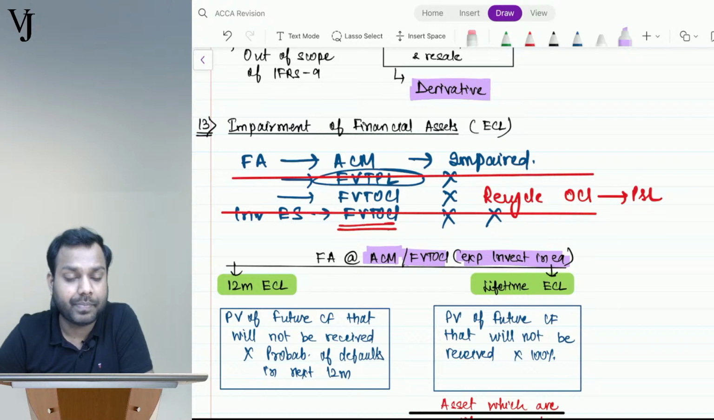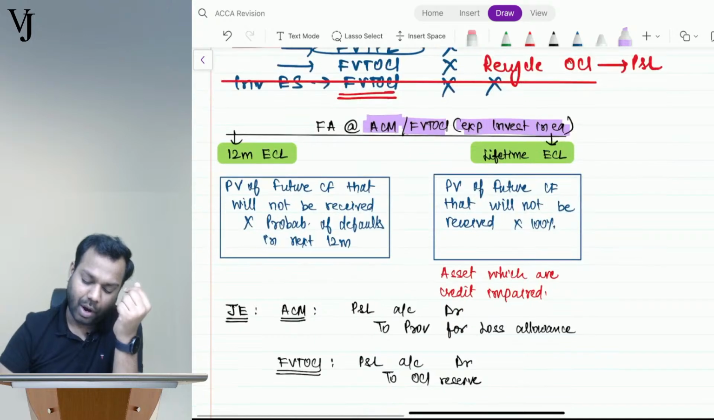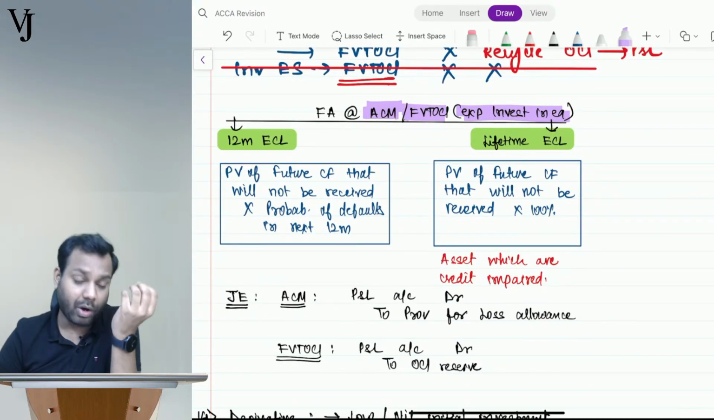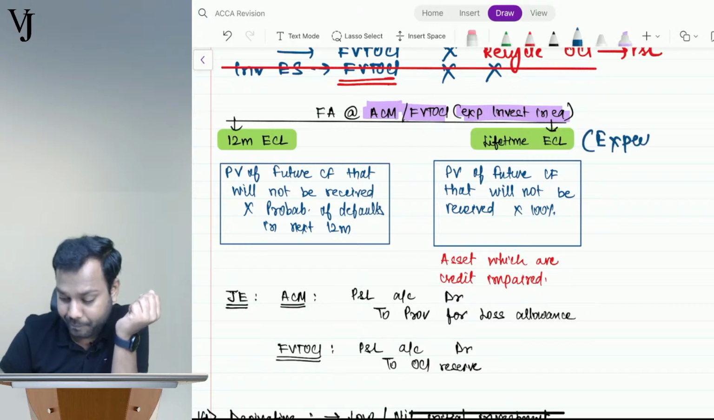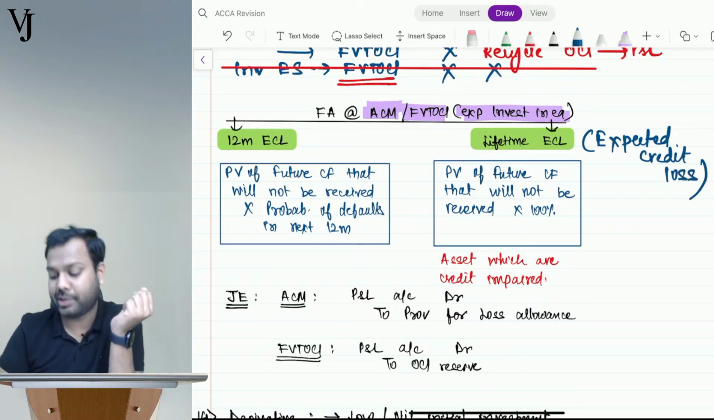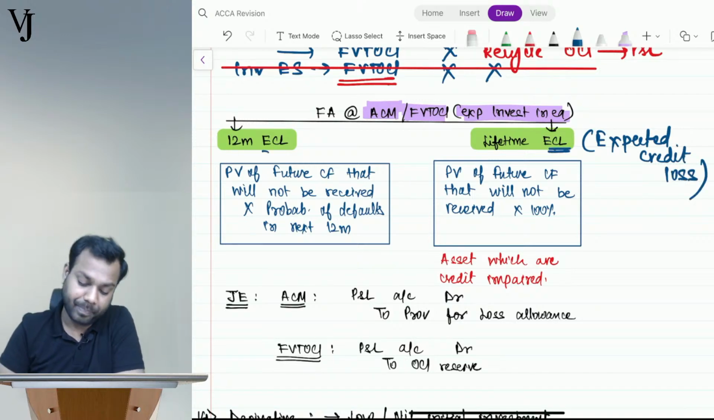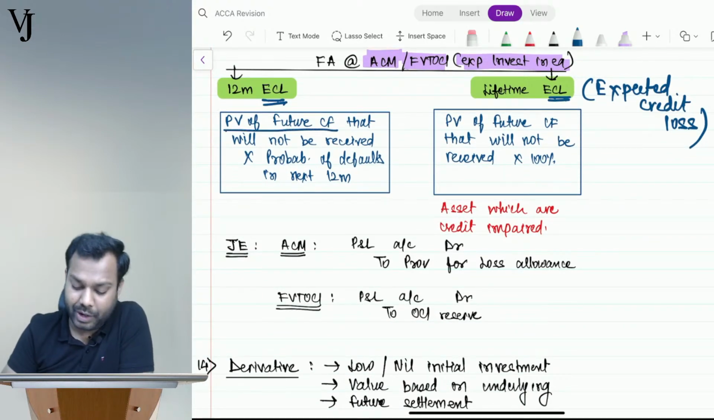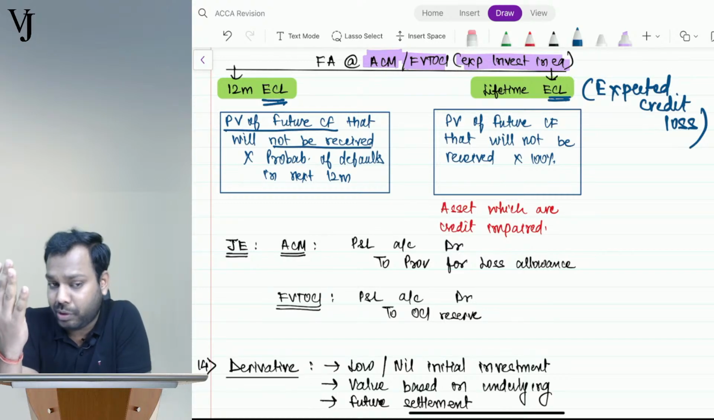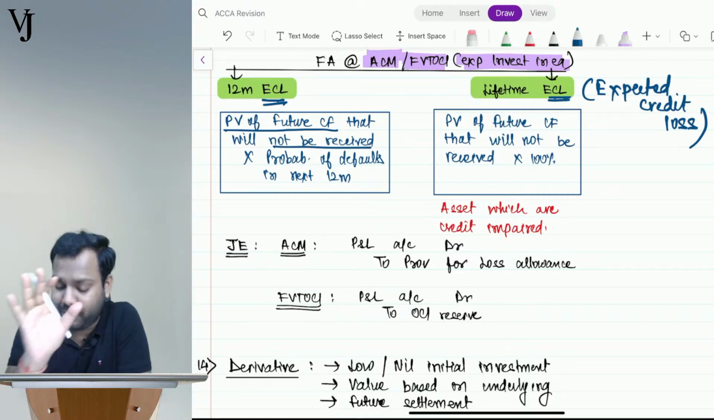Is it clear, everyone? Fair enough. Now, how to do that? See, when we do impairment, it is called ECL, expected credit loss. So how do we find ECL? We need to calculate the present value of the future cash flows that will not be received.